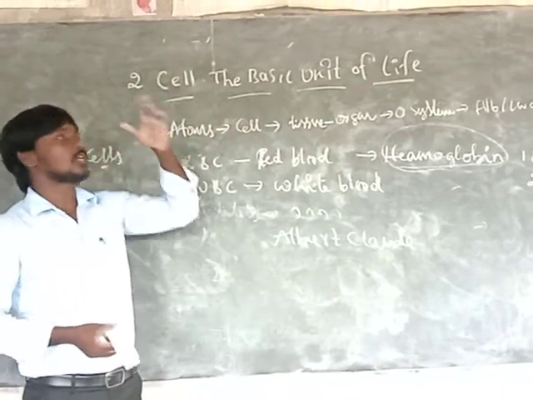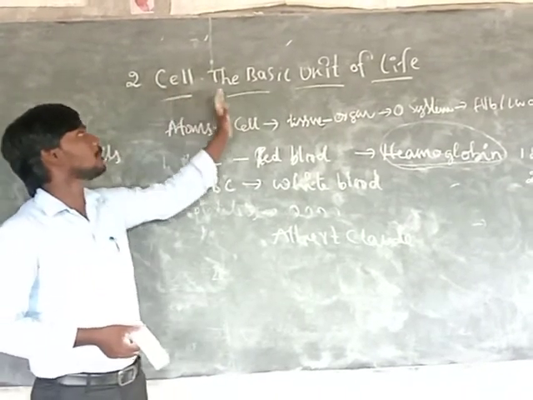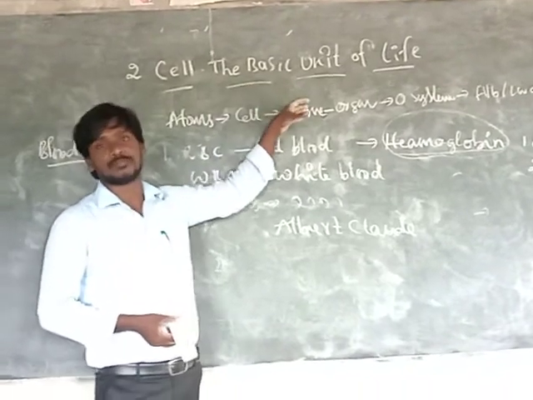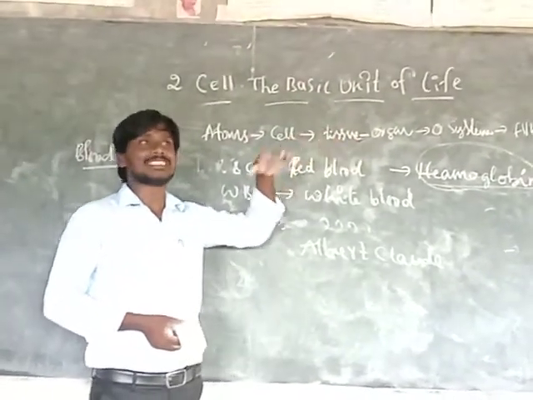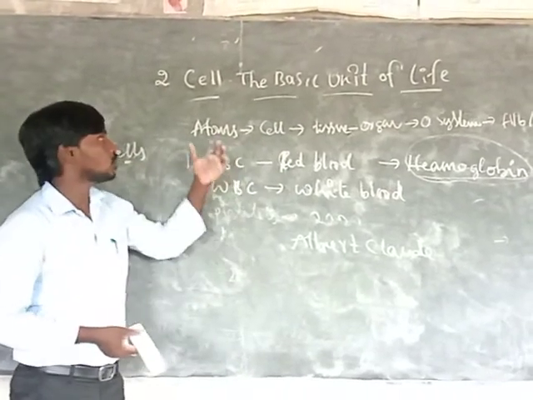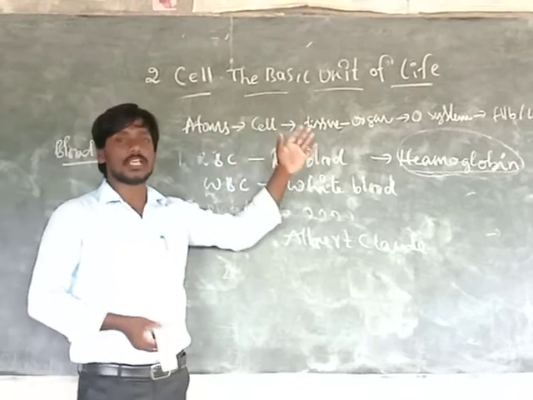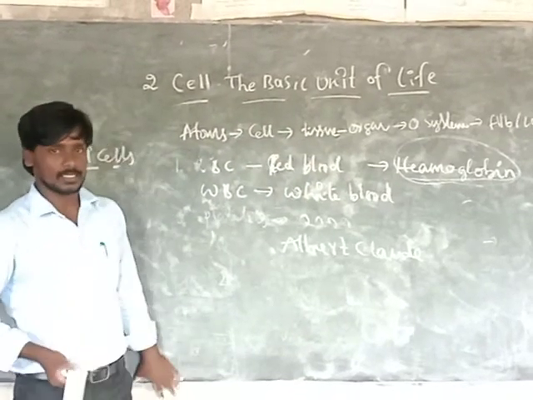Okay, so that is the main point: the cell is the basic unit of life, and the cell is the fundamental of life. Fundamental means the basics. So that is the importance of the cell. The cell is a basic unit of life. Okay, yes, over.